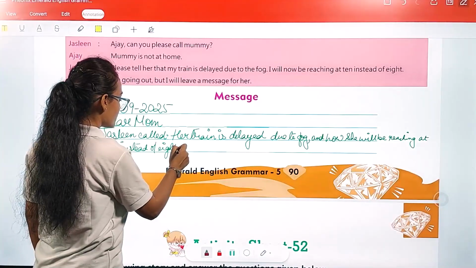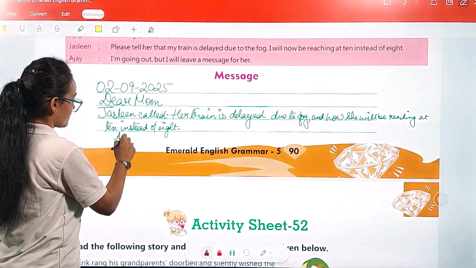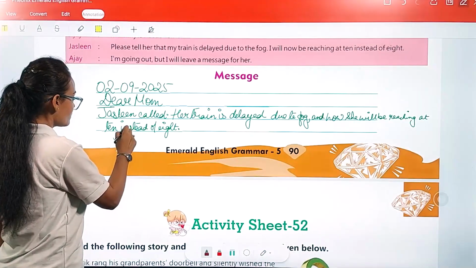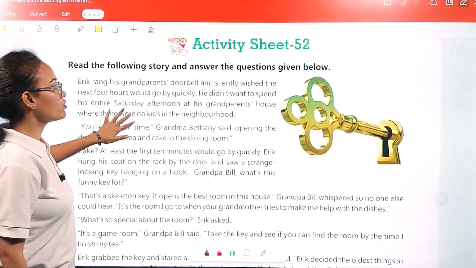Full stop. Okay. Now, Ajay. Simple. Done. Okay. Now, activity sheet number 52.